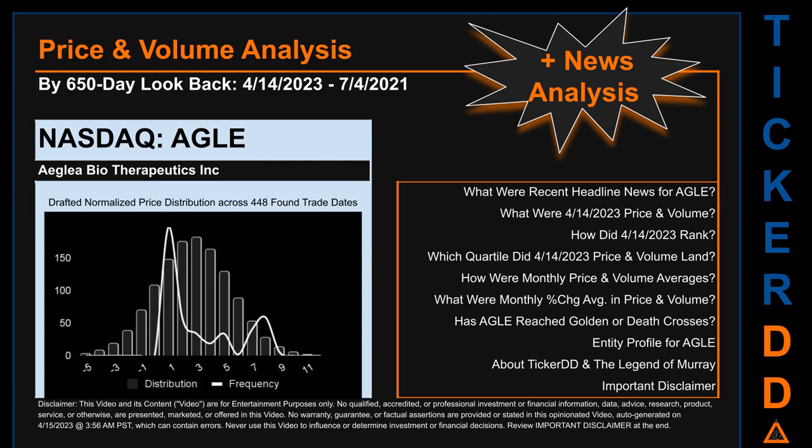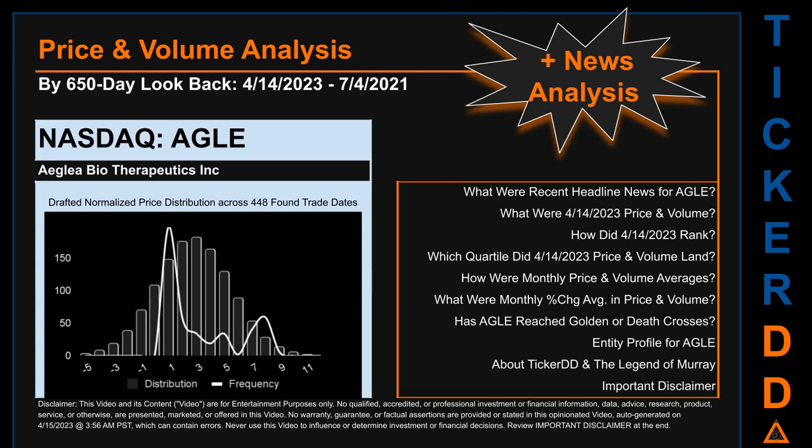Now that we have made our lawyers happy, capitalist brothers and sisters, let's get started. AGLE went public on April 7, 2016, which was roughly 7 years ago. Looking back 650 calendar days from Friday, April 14, 2023 to Sunday, July 4, 2021, we found 448 applicable trade dates for use in our analysis.